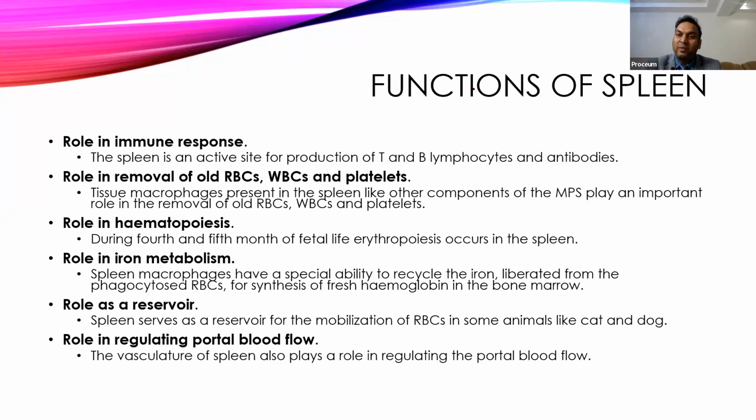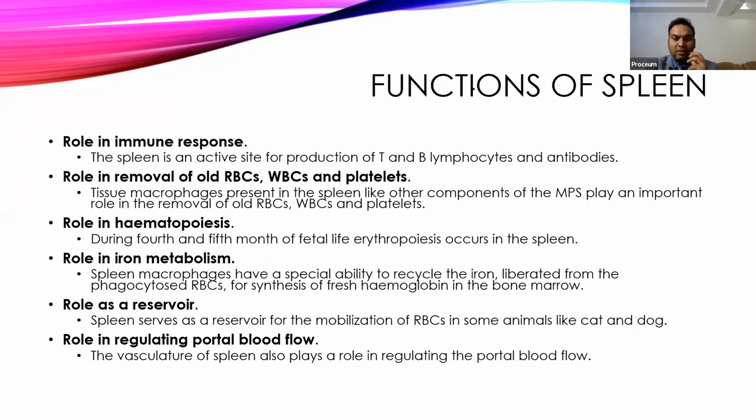Second, the spleen also plays a very important role in iron metabolism. It phagocytoses the RBCs, removes the iron from the hemoglobin and recycles that iron to form fresh hemoglobin. So it prevents the loss of iron from the body and helps in very good recycling of iron. Then the spleen not only acts as a site of destruction, but also as a site of storage.